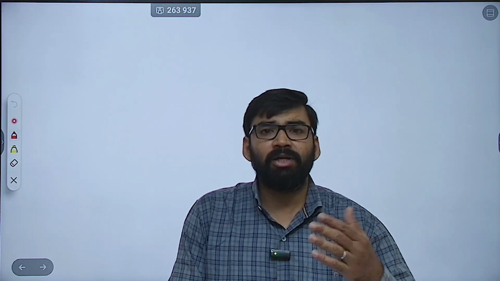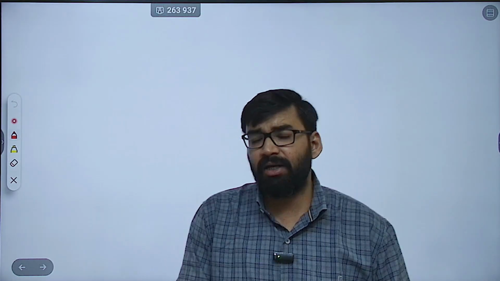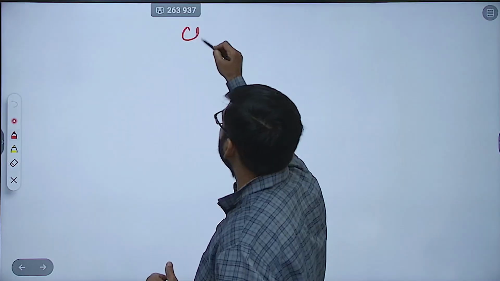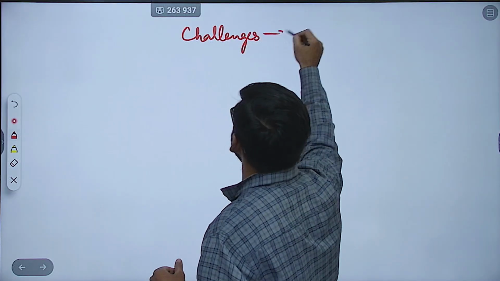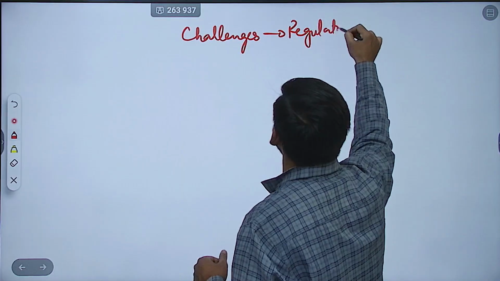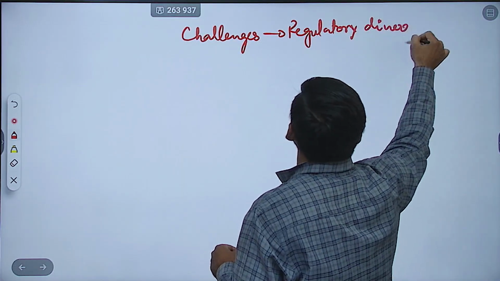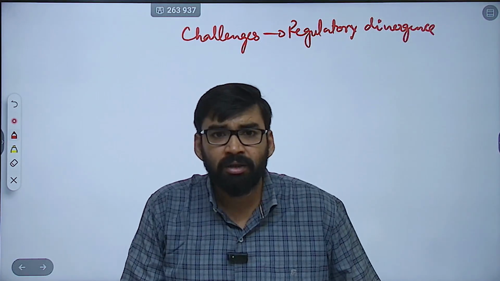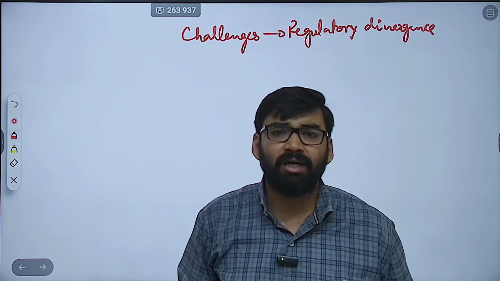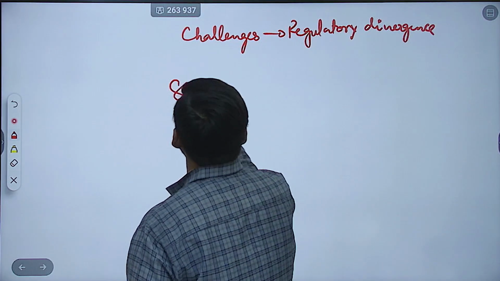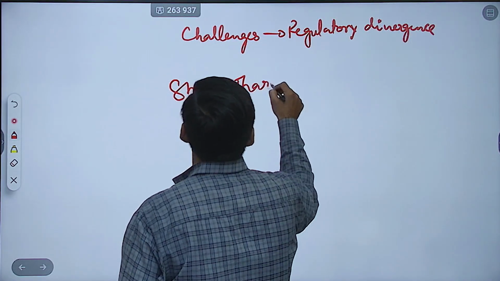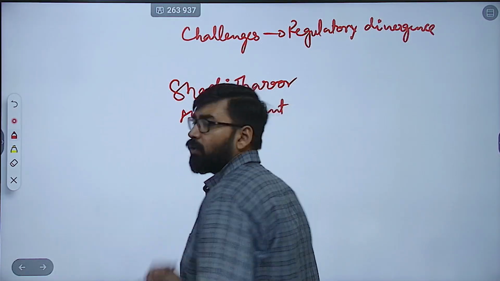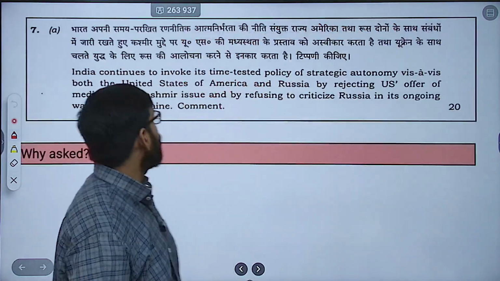Then at last you can mention the various challenges. What challenges can you write? For example, regulatory divergence, slow negotiation, different strategic culture. And you can mention various scholars here like Shashi Tharoor, Harsh V. Pant. So you can mention all these scholars. Clear? Now next question, 7th.